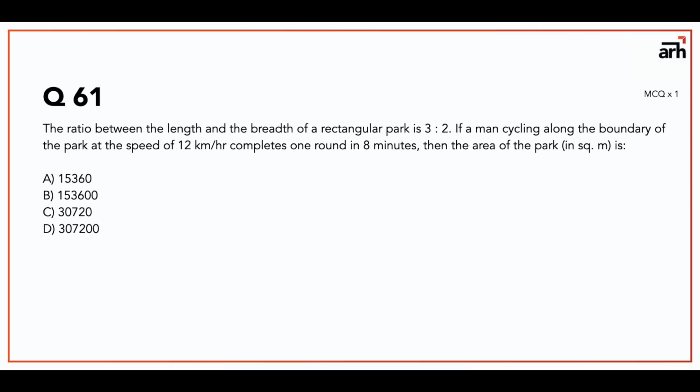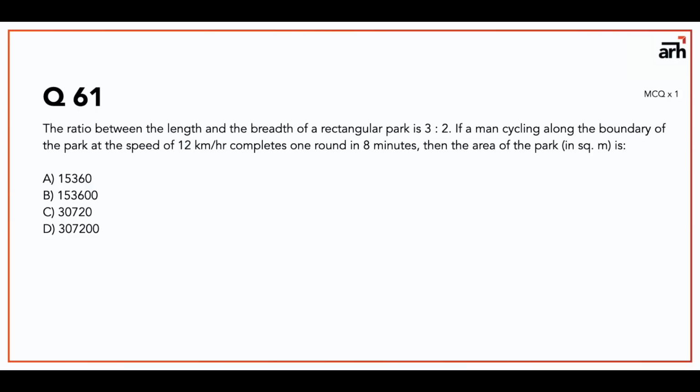Now, this is an area question. The ratio between the length and breadth of a rectangular park is 3:2. If a man cycling along the boundary of the park at a speed of 12 km per hour completes one round in 8 minutes, then the area of the park in square meters is.